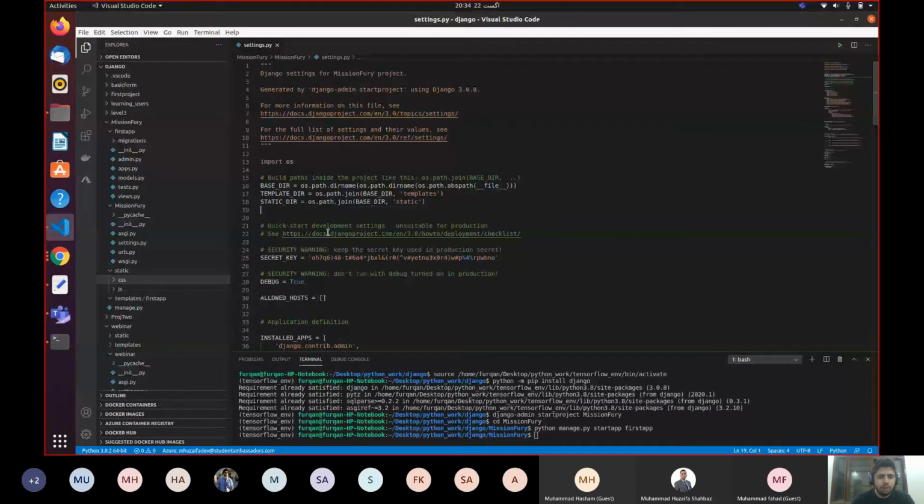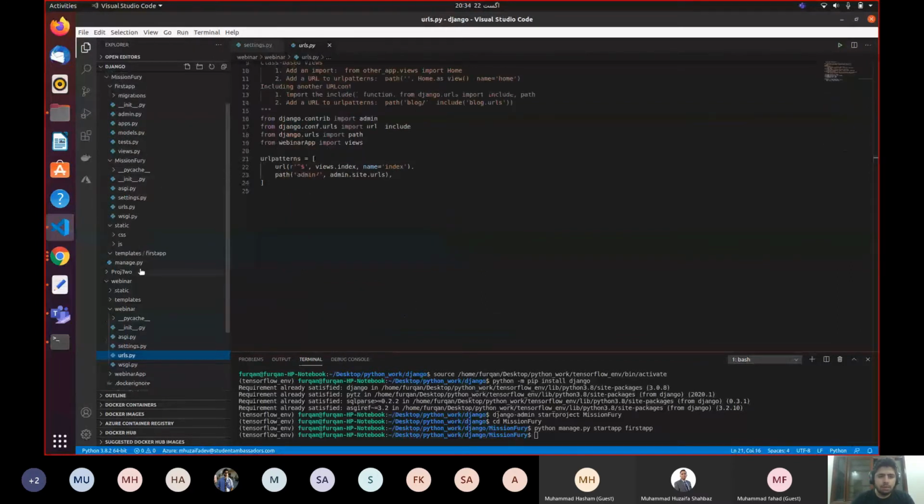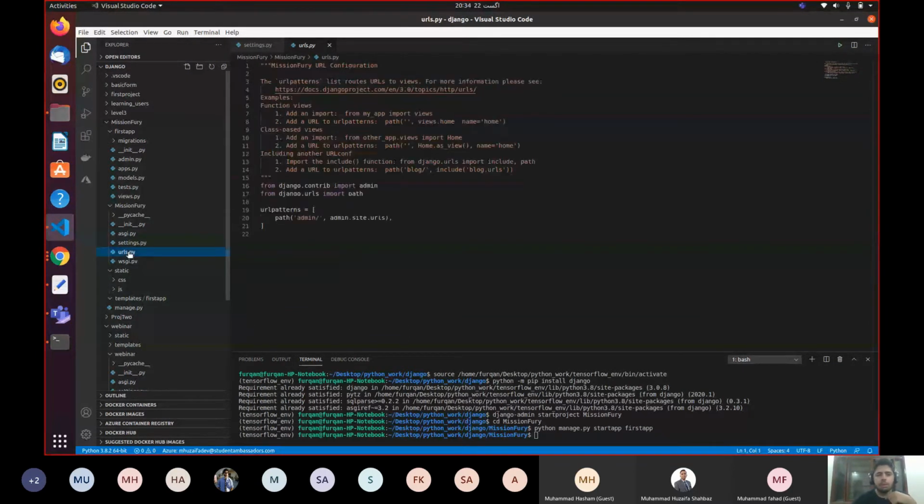We have done the settings.py file. Now, after settings.py, we will go to the urls.py file. This urls.py file is from another file. So inside Mission Fury, I will look at settings and look for the urls.py file, which is over here. I'm going to open it, the urls.py file. Yeah, so it is open.